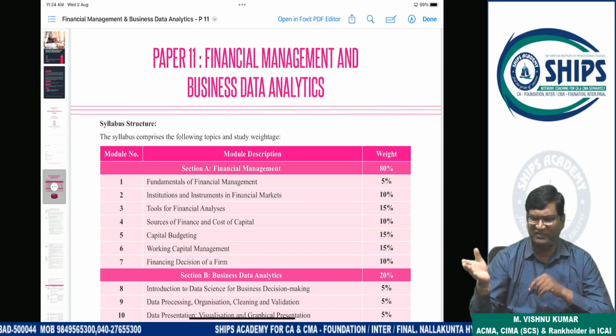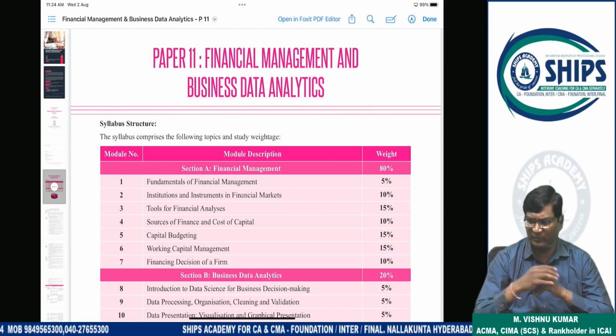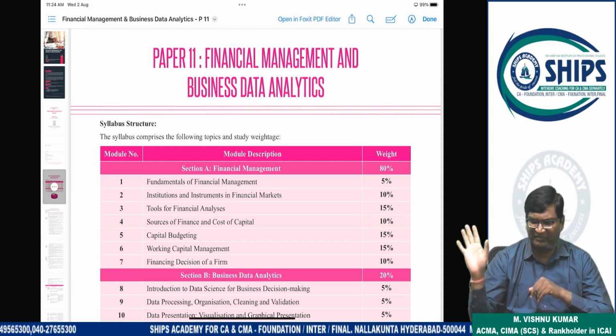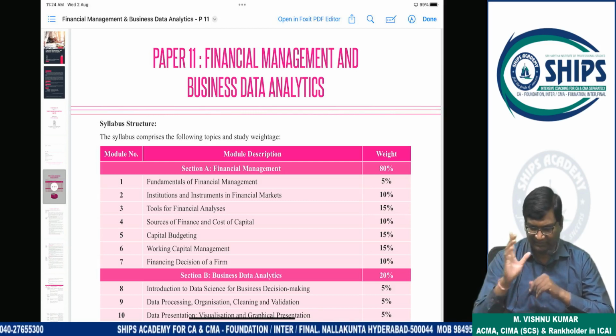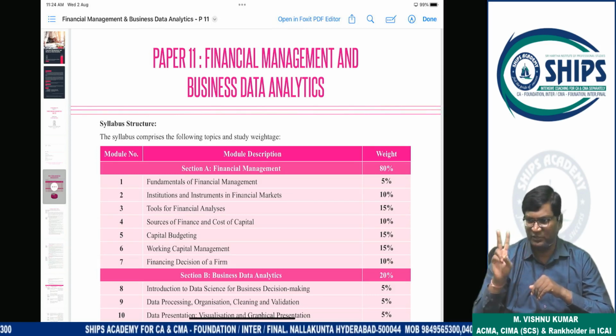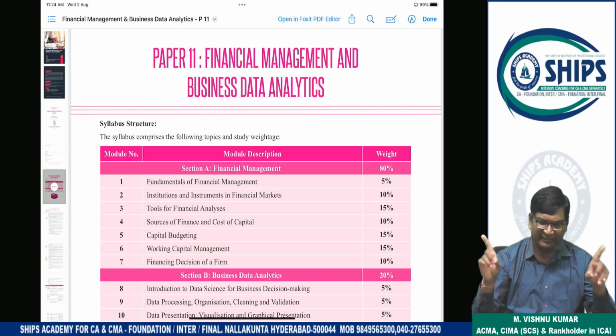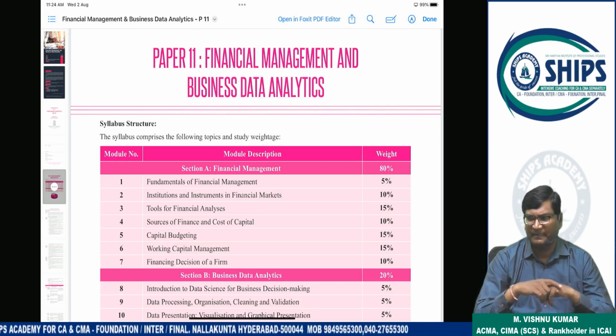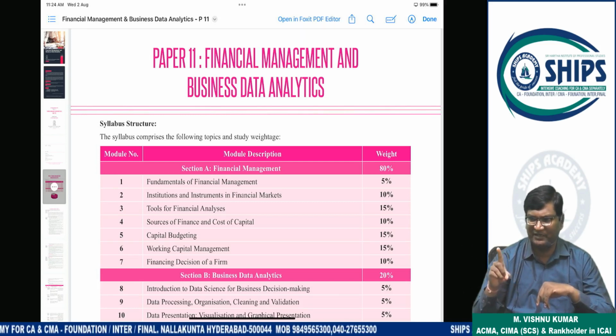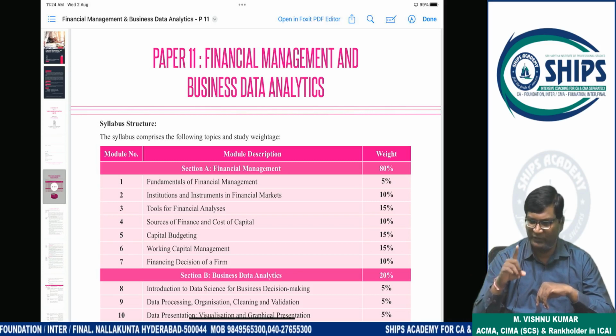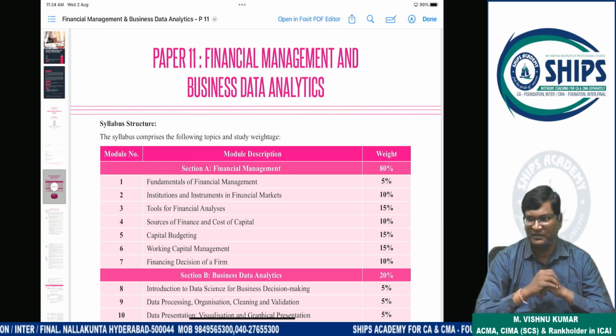Okay. Within a week or 10 days, we will start one more paper also. Till one week, we will focus on one subject. Thereafter, simultaneously, two subjects will be started. Okay. And always remember, in the last attempt the cost and management accounting and financial management papers were given to the Group 2 students.